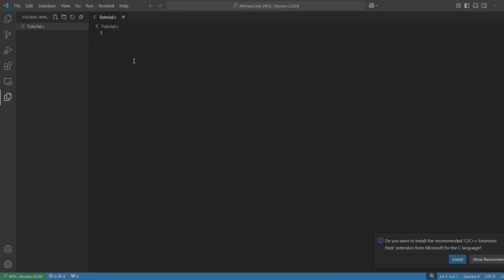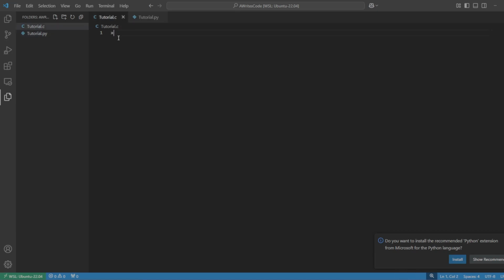Okay, now what else do we need to know about C that is different from Python? Let's actually make a tutorial.py file so I can compare it. Now, if you remember in Python, we can just create variables. X is equal to 4. This makes sense. And we do that by using the assignment operator, and this creates a new variable called x, and it has the value 4.